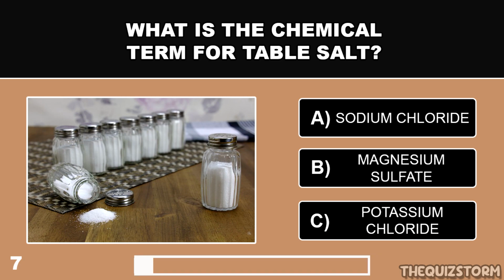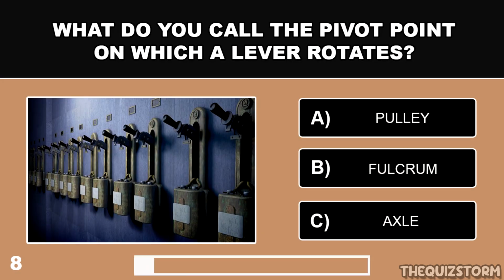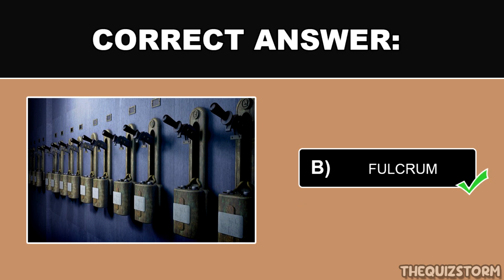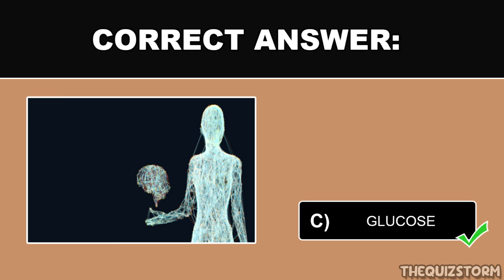What is the chemical term for table salt? And the answer is sodium chloride. What do you call the pivot point on which a lever rotates? And the correct answer is fulcrum. What is the sugar stored in the body for energy called? And the correct answer is glucose.